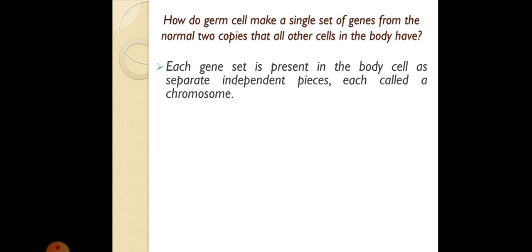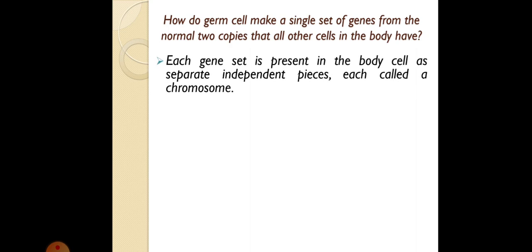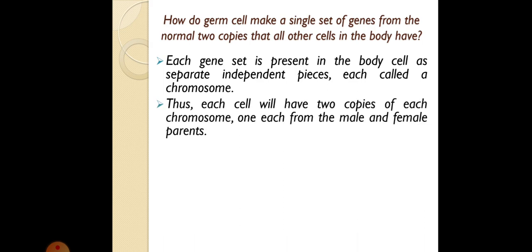Each gene set is present in the body as separate independent pieces, each called a chromosome. Thus each cell will have two copies of each chromosome, one each from the male and female parent.